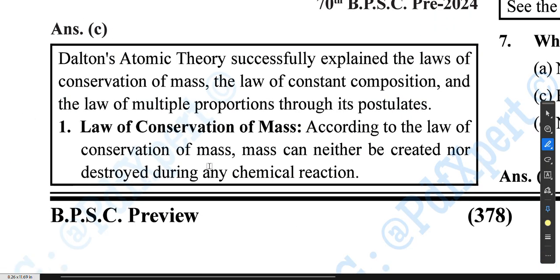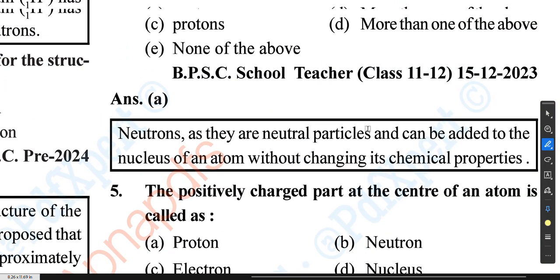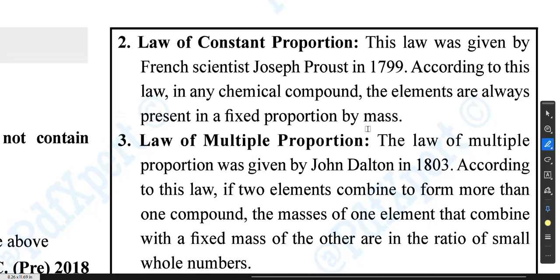So Dalton's atomic theory successfully explained the laws of conservation of mass, the law of constant composition, and the law of multiple proportions through its postulates. अब बात करते हैं एक एक करके लॉ ऑफ कंजर्वेशन ऑफ मास. तो अकॉर्डिंग टू द लॉ ऑफ कंजर्वेशन ऑफ मास, mass can neither be created nor destroyed during any chemical reaction. Okay. And then second law of constant proportion.